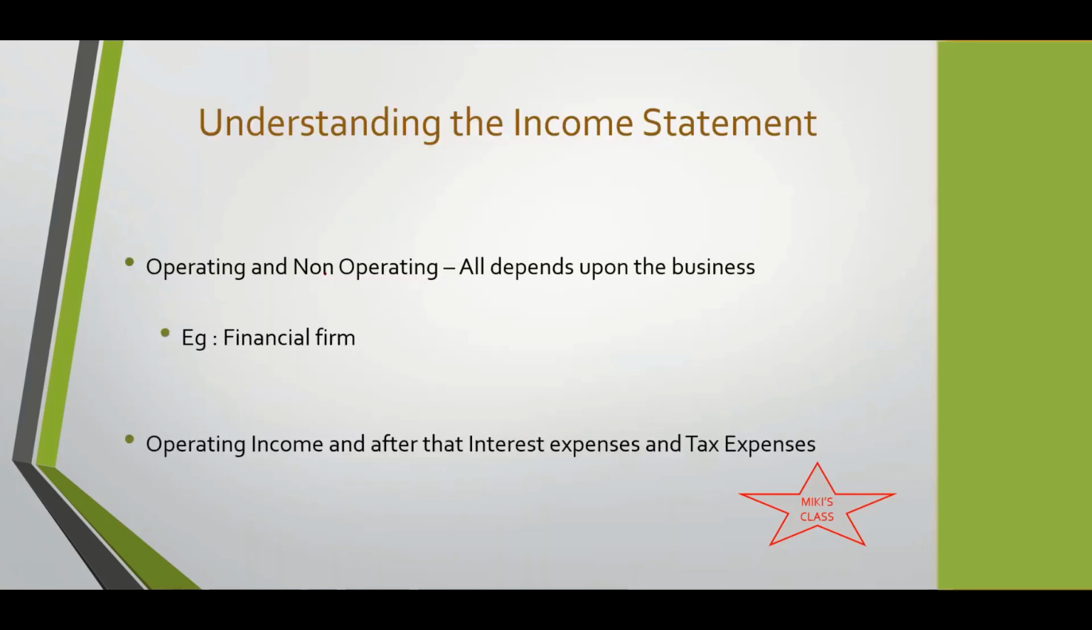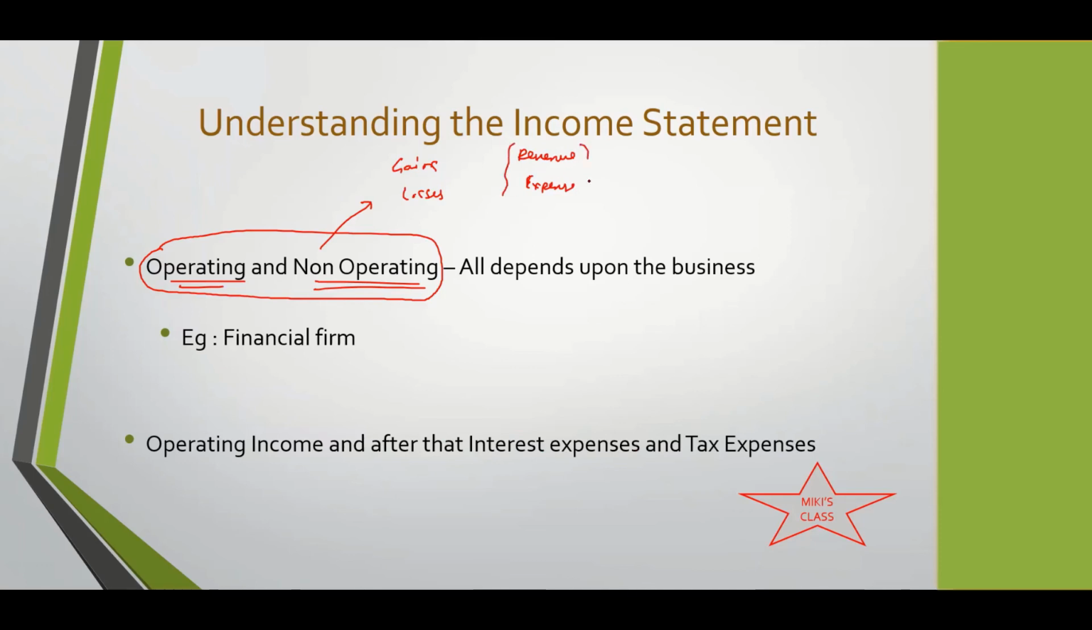Then we discussed operating and non-operating, right? Operating is the core part of the business. Non-operating is the non-core part of the business. We discussed generally that non-operating has gains and losses, but non-operating can also have revenue and expenses. It can be any of these, but it is not a core part of the business of the company.